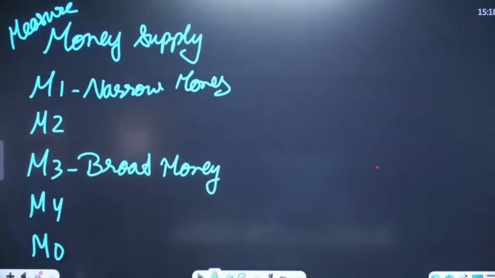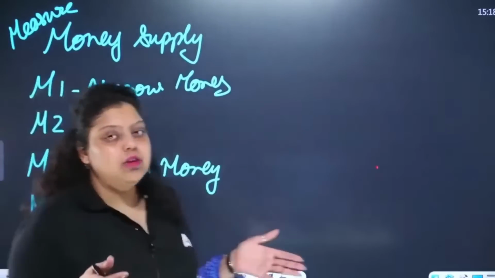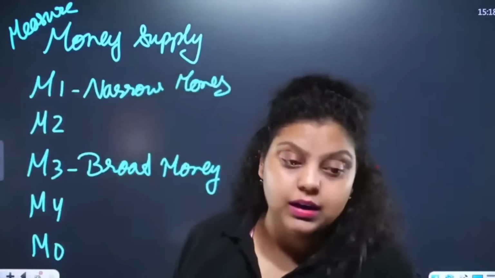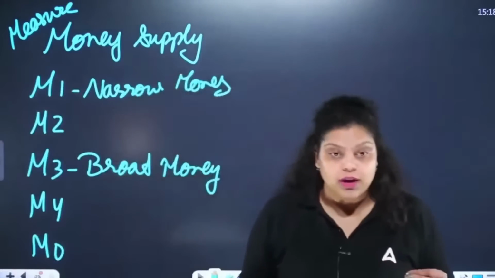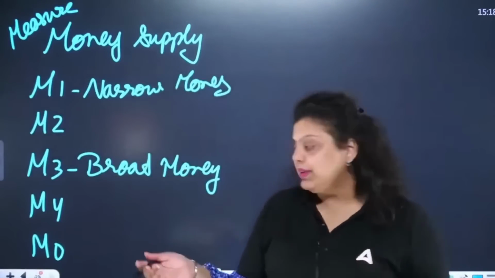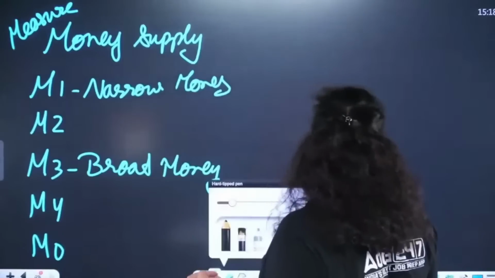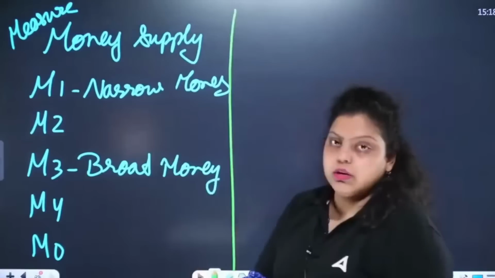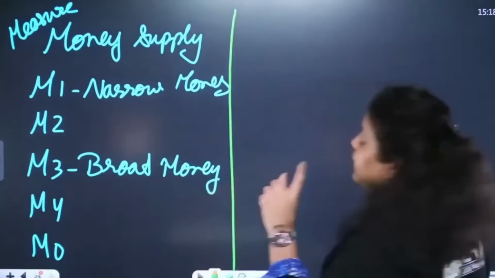Now it's very obvious, RBI is the central bank of our country, and it's the responsibility of the RBI to manage the liquidity in the market. Liquidity means the cash flow in the market. And how will RBI manage this cash flow? With the help of monetary policy. RBI makes the monetary policy, so it is the responsibility of RBI to manage the money supply.